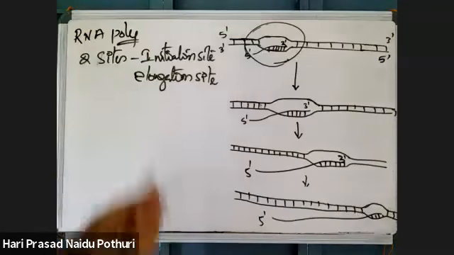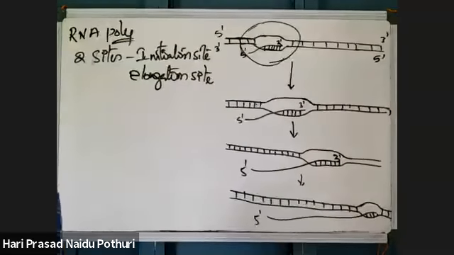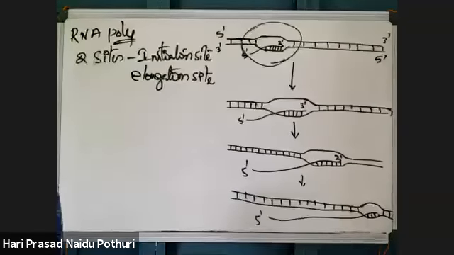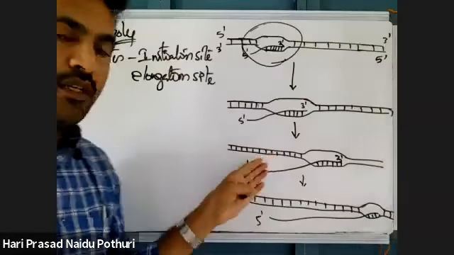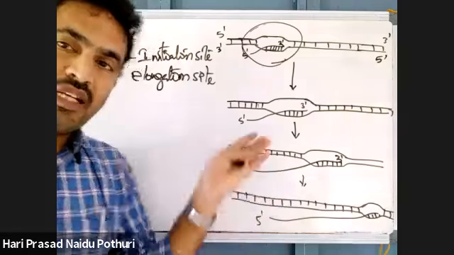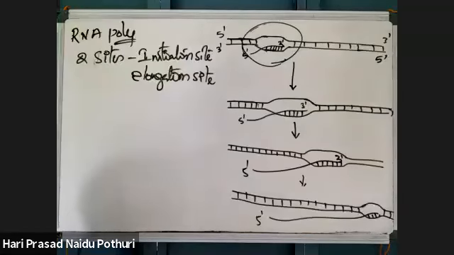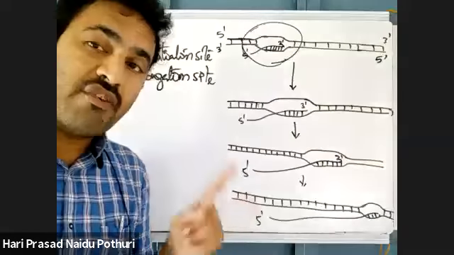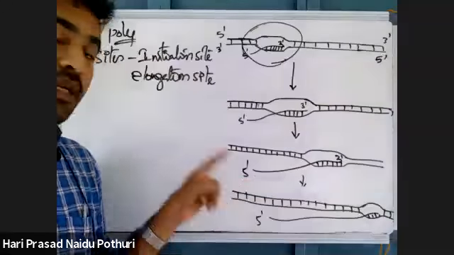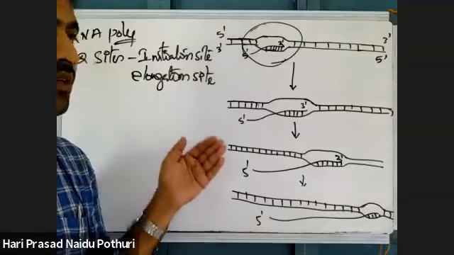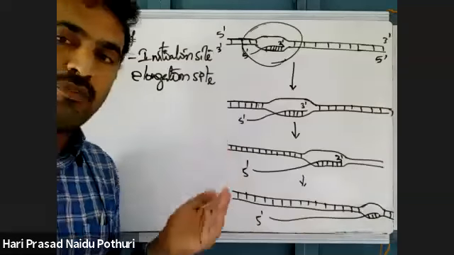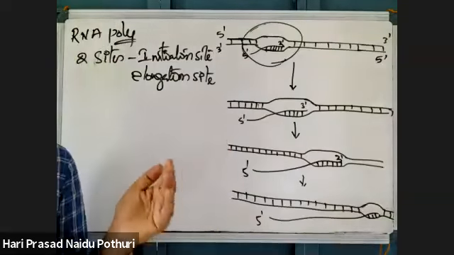Normally, in the replication process, what is happening during replication? During replication, double-stranded DNA is opened. The opened double-stranded DNA will be taken into daughter DNA because it is a DNA molecule. As it is a DNA molecule, one strand of parental DNA will be shared into one daughter DNA, and another strand will be shared into another daughter DNA.